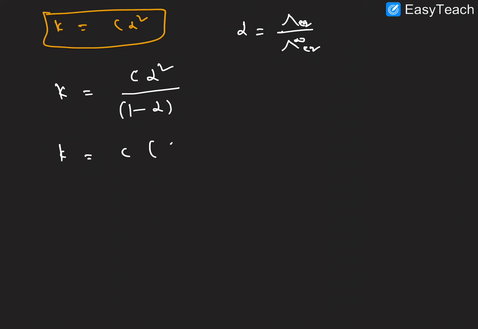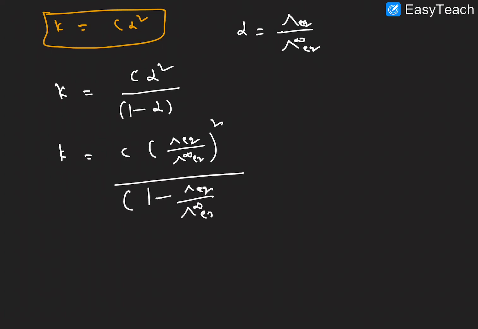Just substitute the formula here: C into equivalent conductance by equivalent conductance at infinity, whole square, by 1 minus equivalent conductance by equivalent conductance at infinity. Right, this is the formula.